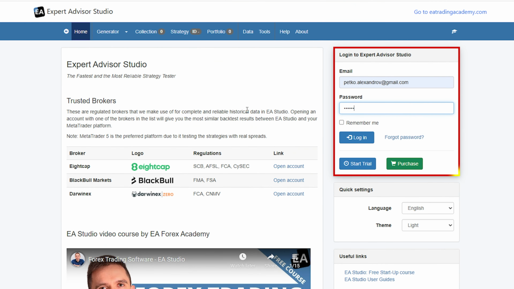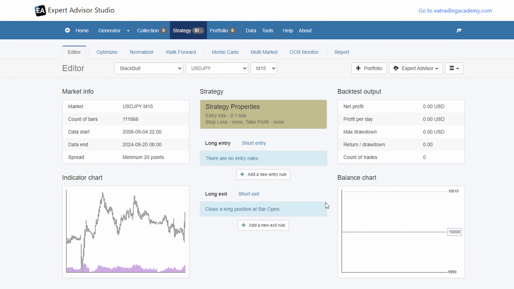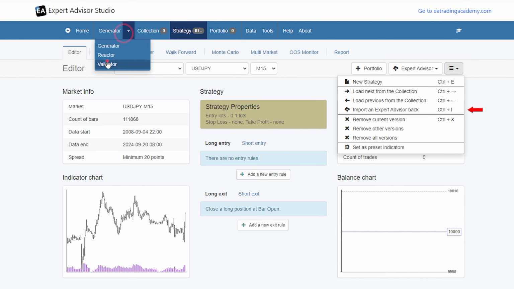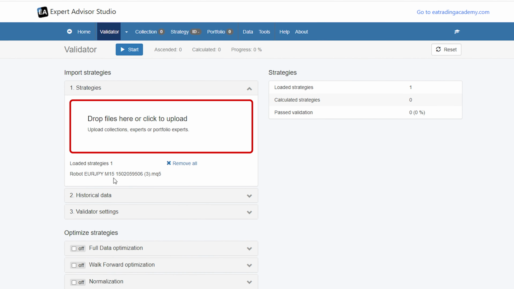So I'll log into my account and then I will go to strategy. I can import the expert advisor back from this button here, or I can use the validator and I can drop the expert advisor that I just downloaded.